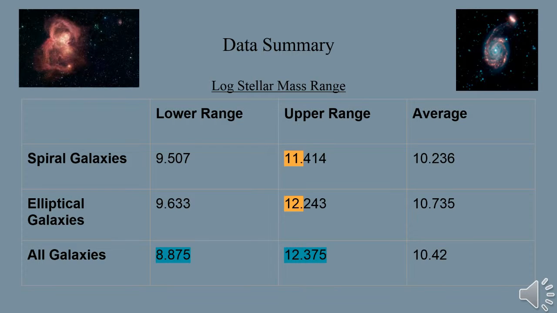To analyze the data, we used Galaxy Zoo and Zoo tools and were able to summarize the galaxy's stellar masses into a range of 8.875 times 10 to the 10th power to 12.375 times 10 to the 10th power. The spirals had a significantly lower stellar mass range when compared to ellipticals.